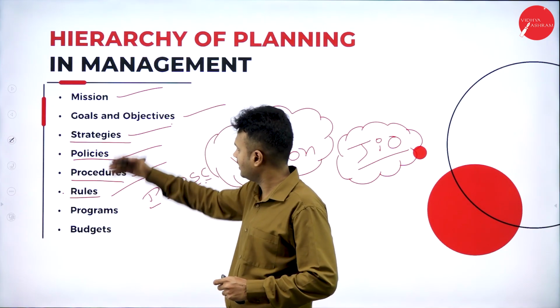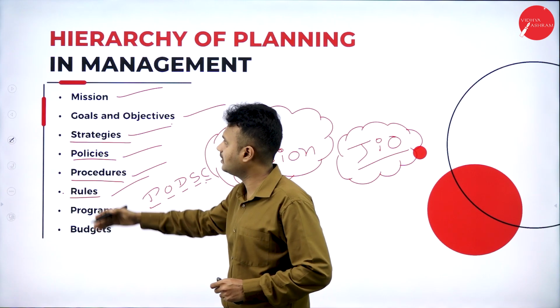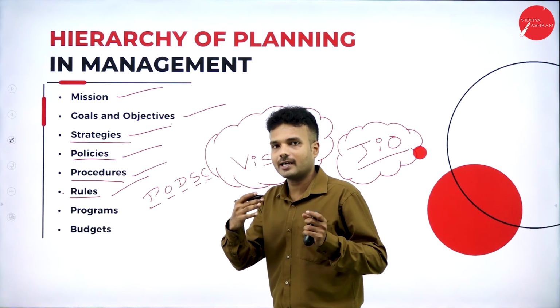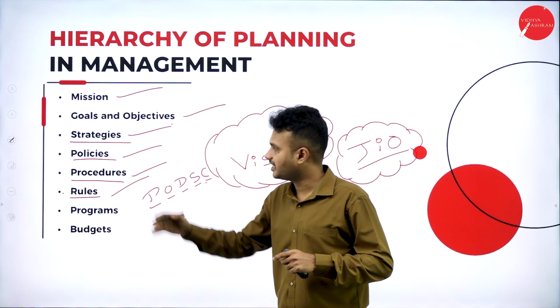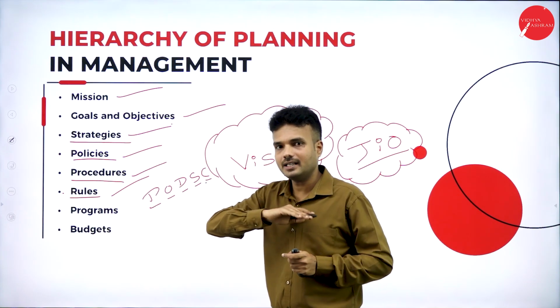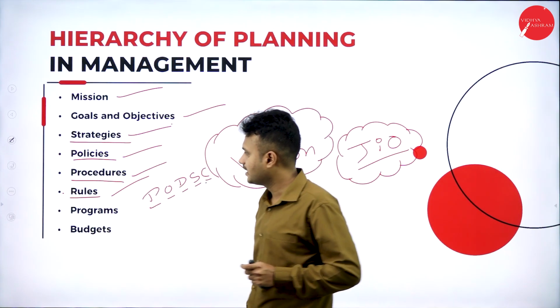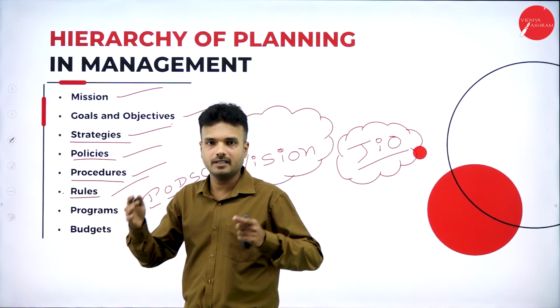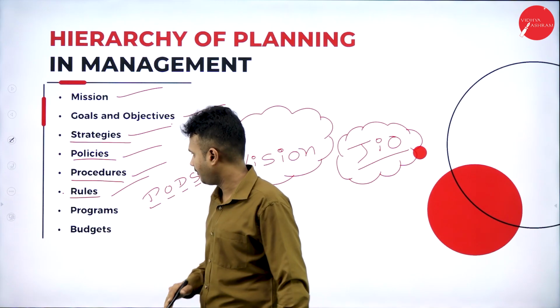As we know, everything in the hierarchy of plans is completely different from one organization to another. It does not remain constant in every organization. Hence the rules and regulations of one company, XYZ company, are completely different from ABC company.